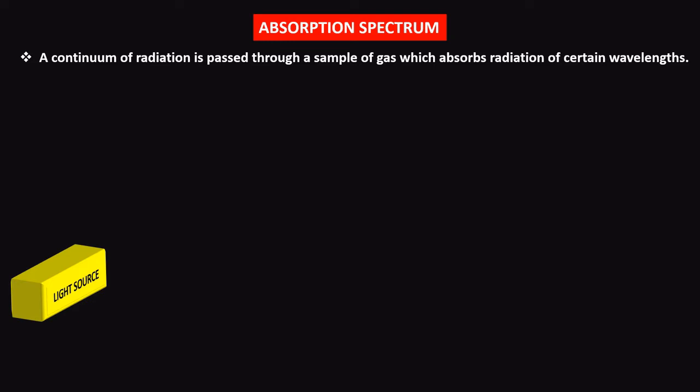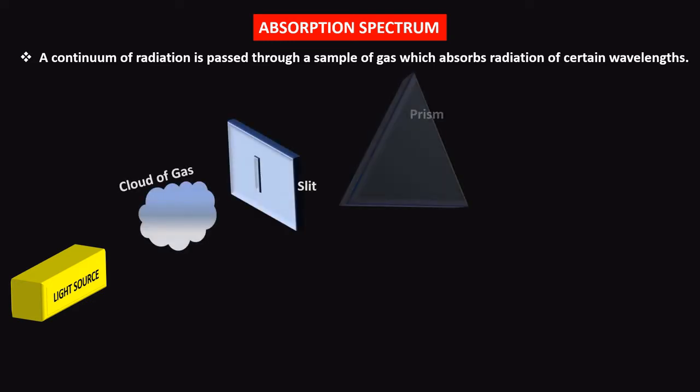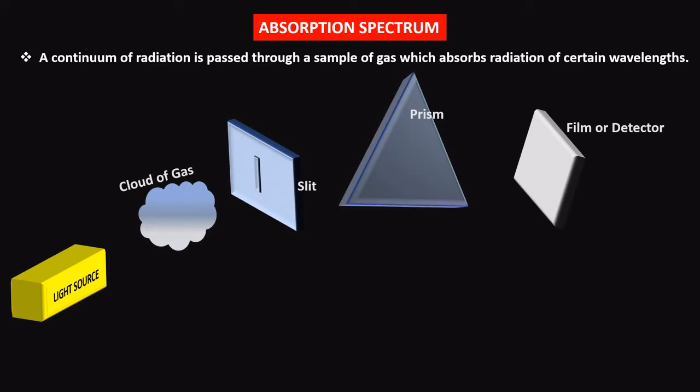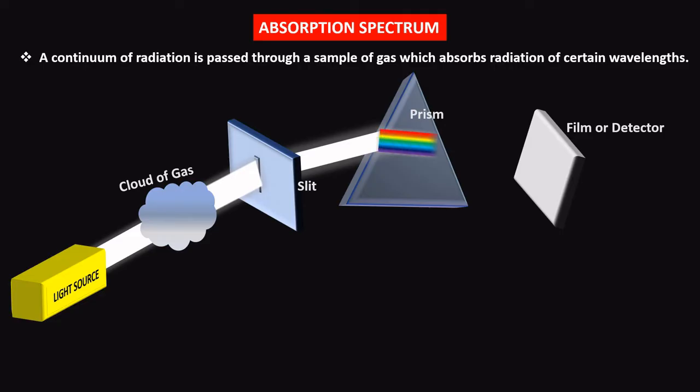Let us see what is absorption spectrum. A continuum of radiation is passed through a sample of gas which absorbs radiation of certain wavelengths. Here is a light source, a cloud of gas, slit, prism, and a detector. So, light from light source falls on a sample of gas. From there, through the slit, it travels and falls on the prism. Here we can see the dispersion, and finally spectrum is seen on the film.